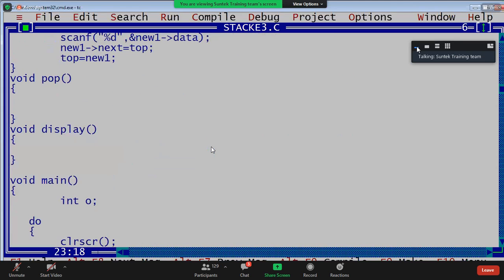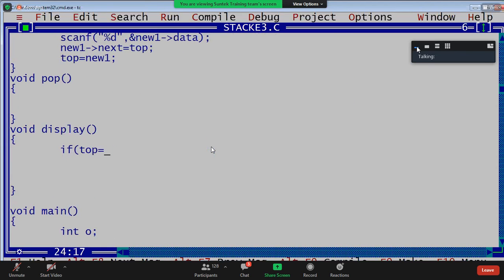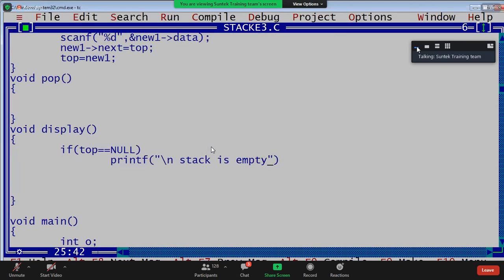Display those elements, guys. How to display those elements? Same, first check whether it is empty or not. If top equals to null, it is empty: printf stack is empty. If it is not empty, else display the elements.